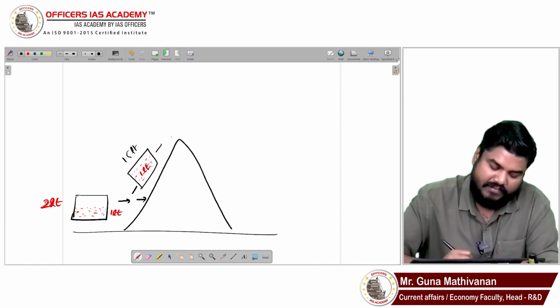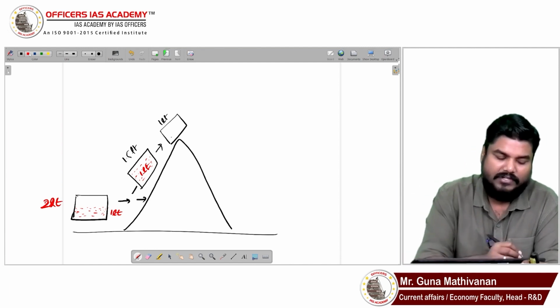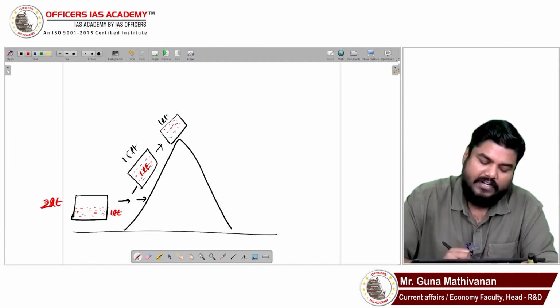Now the air particle is further lifted. Now the size will come down. What is the size now? The size will come down to 1 liter. Now it is completely filled with water.